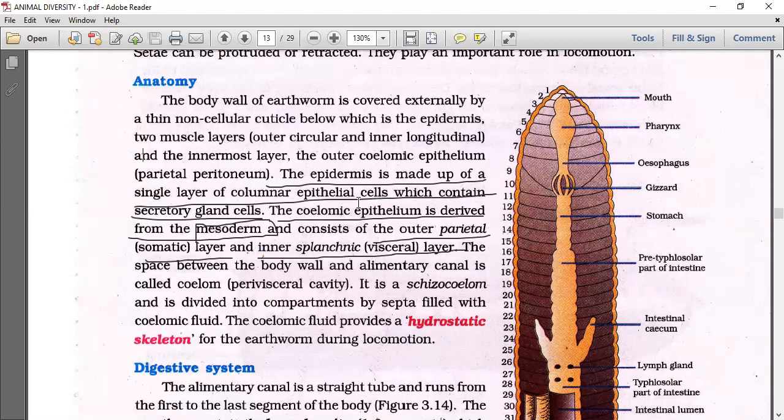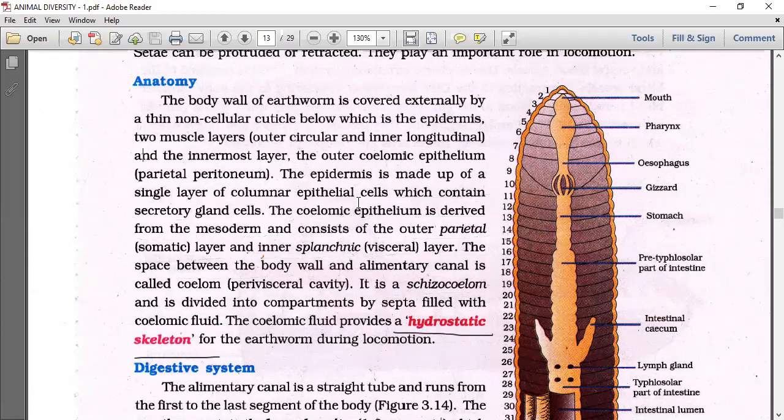Imagine and memorize that coelom chapter we learned. The space between the body wall and the alimentary canal is called the coelom or perivisceral cavity. It is a schizocoelom and is divided into compartments by septa, filled with coelomic fluid. We know internal segmentation is there in the earthworm, and that internal segmentation we call septa. The coelomic fluid provides a hydrostatic skeleton. The fluid itself acts as a skeleton for the earthworm during locomotion.